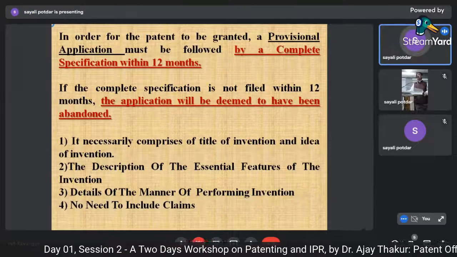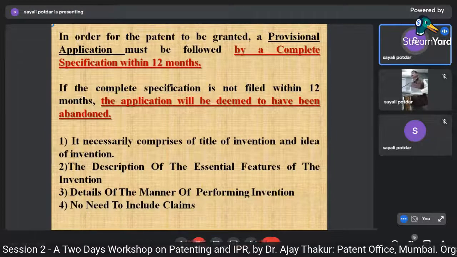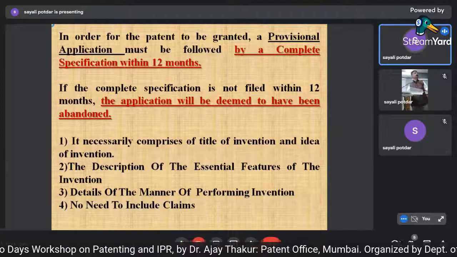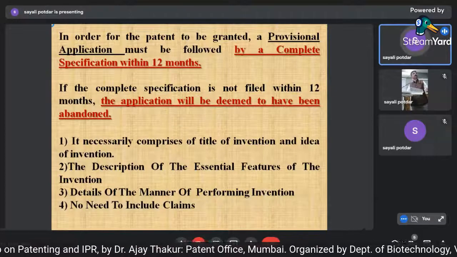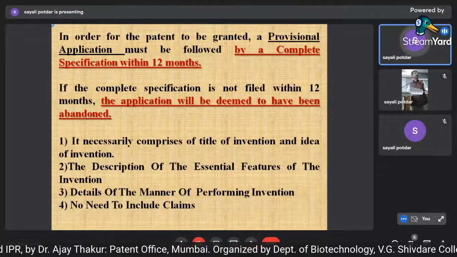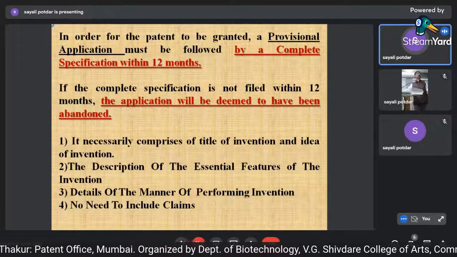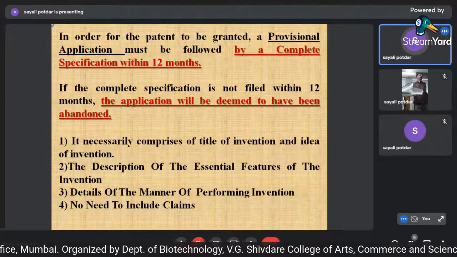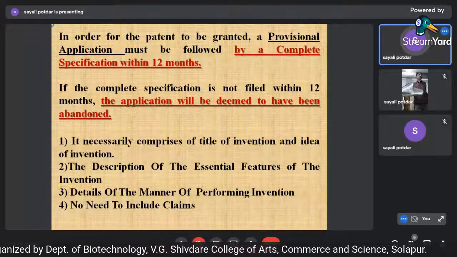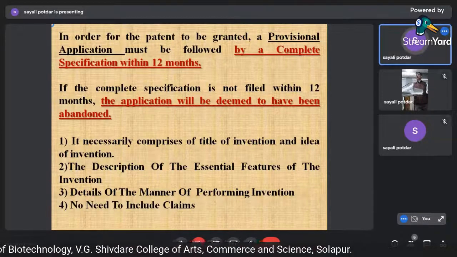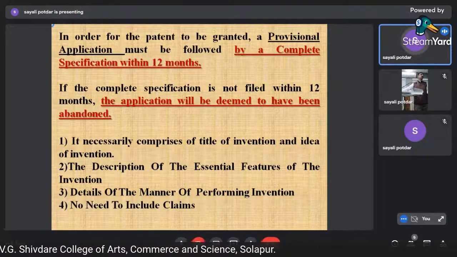So what are the requirements that you need to put in a provisional specification? It necessarily comprises the title of the invention, the idea of the invention, the description of essential features of the invention, and the method or manner of performing the invention. And there is no need to include the claims.